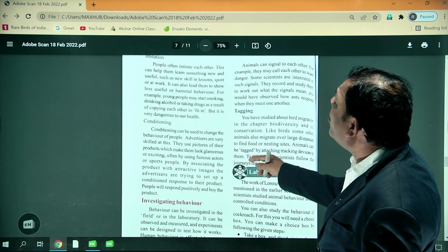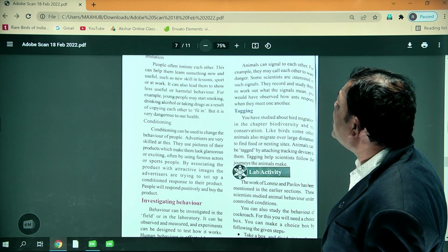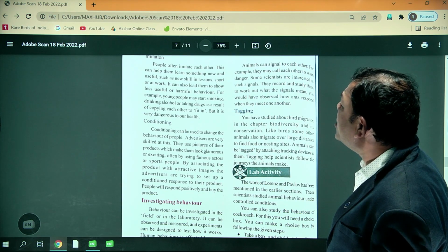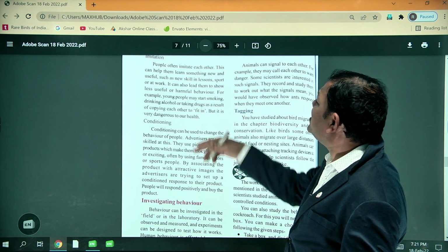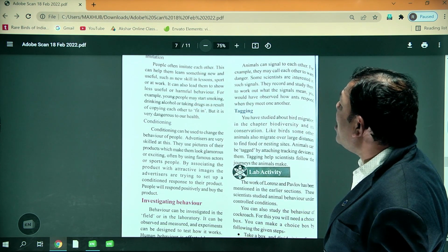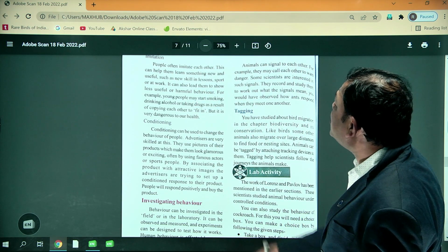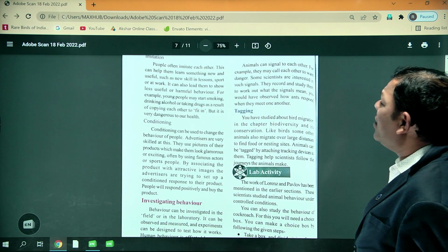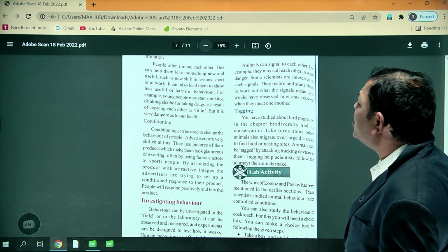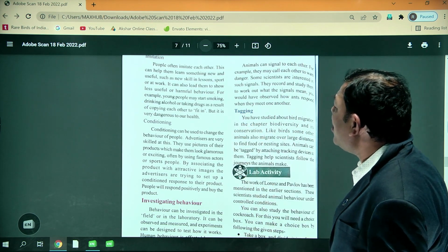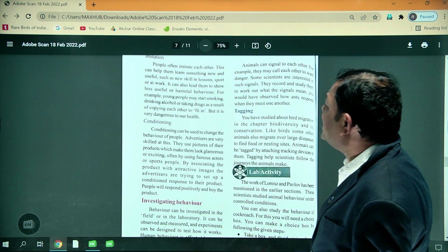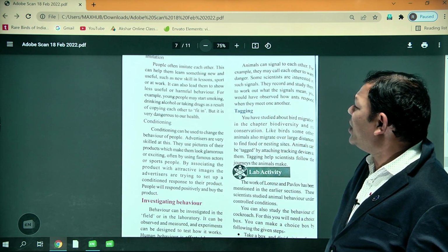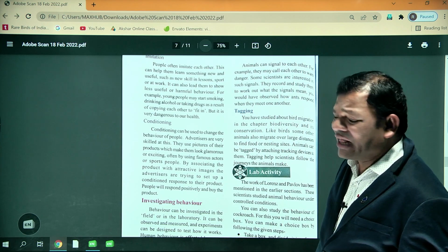Imitation means people often imitate each other. This can help them learn something new and useful, such as new skills in a lesson, sports, or at work. It can also lead them to show less useful or harmful behavior. For example, young people may start smoking, drinking alcohol, and taking drugs as a result of copying each other to fit in. But it is very dangerous to our health.